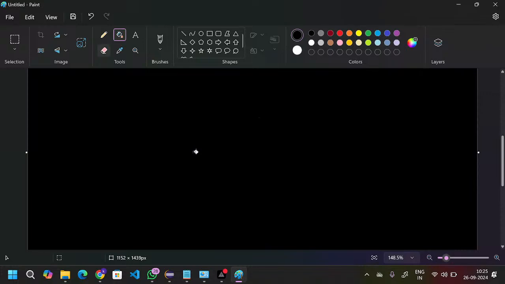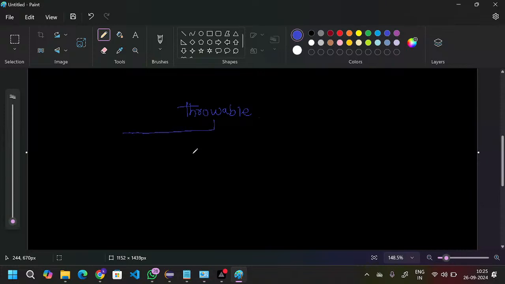In the exception hierarchy, the parent class is Throwable. Throwable is again classified into two classes. These are all predefined classes actually.